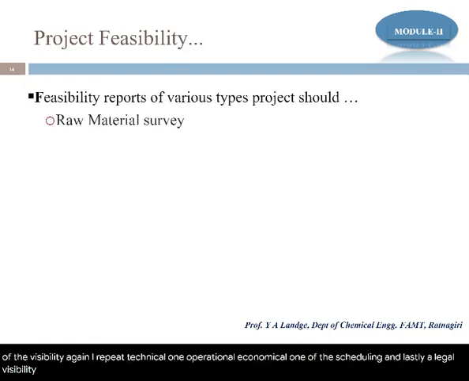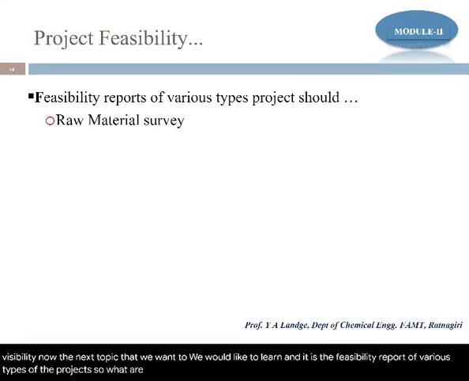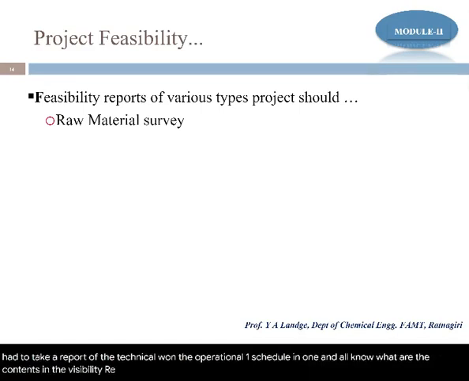Now the next topic that we would like to learn is the feasibility reports of various types of projects. What are the contents exactly included in it? We see the types of feasibility, so you have to take a report of the technical one, the operational one, the scheduling one, and all. Now what are the contents in the feasibility reports that we need to add? The first one is the raw material survey.